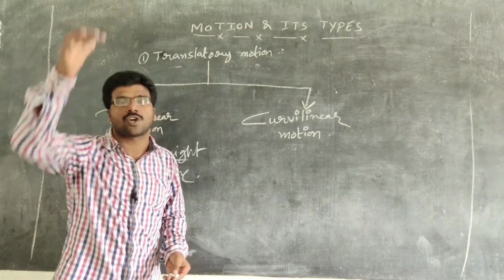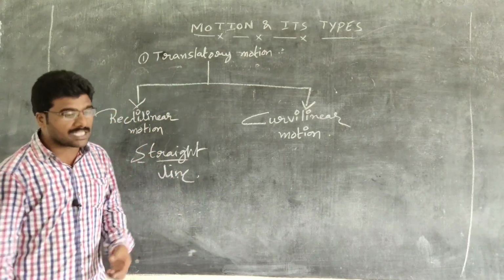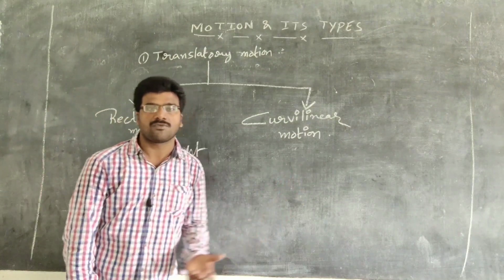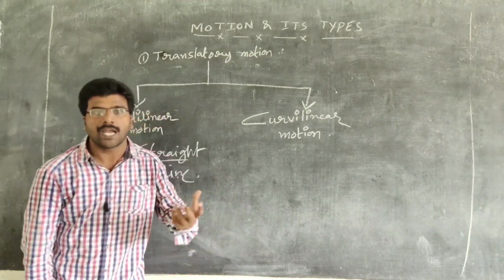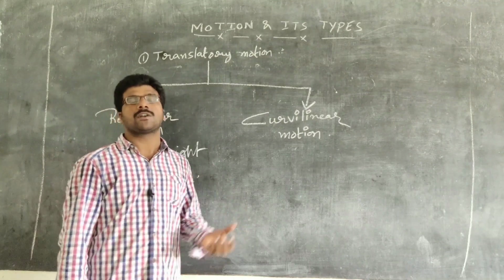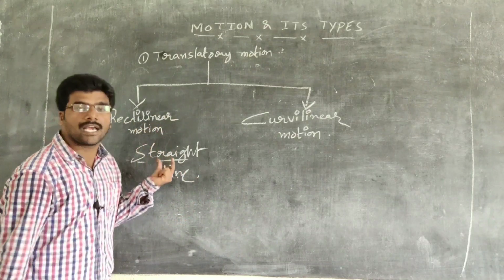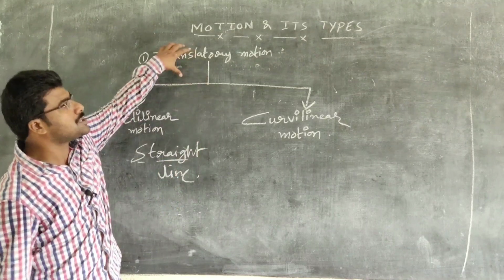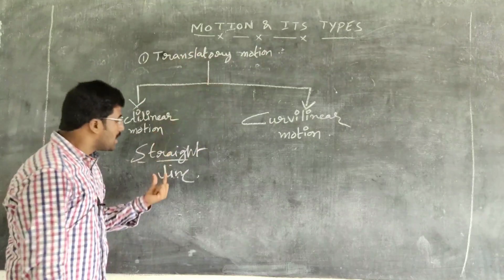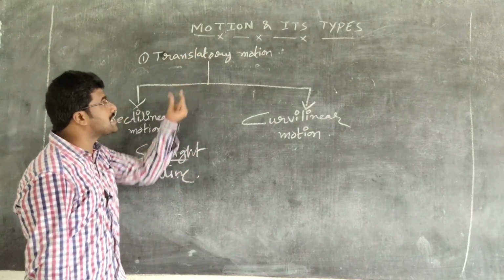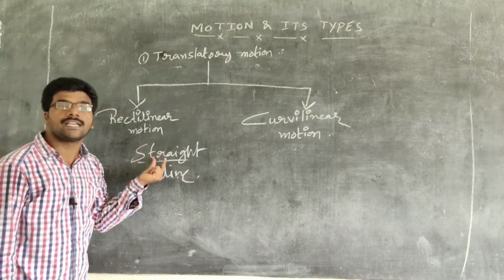Some more examples. If you release a chalk piece, it falls straight. It is also an example of rectilinear motion. In the same way, soldiers doing march past, and a bullet fired from a gun, are also examples of rectilinear motion. Remember one thing, the body should already be in translatory motion, and if it moves in a straight line, then such motion is known as rectilinear motion.